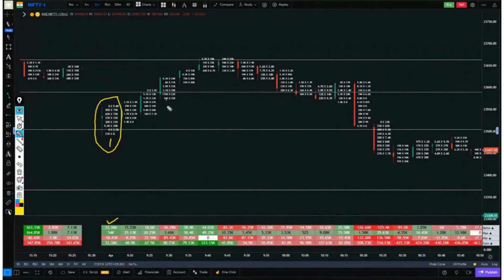This candle is a green candle, but nothing like a buy happened. What do the deltas inside this tell us? Negative means there are more sellers inside this green candle. Off color, in color, but no buying happened at all inside this.